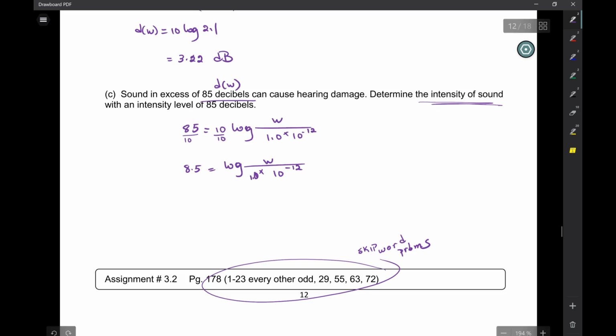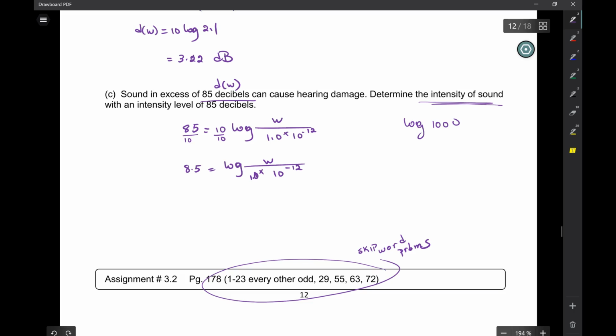Now, what is a logarithm? What is the answer to a logarithm? An exponent. So basically, if I have log of 1,000, what I'm looking for is 10 to the what gives you 1,000. That's the exponent. So here the answer is the exponent.